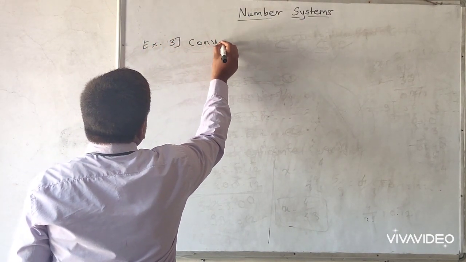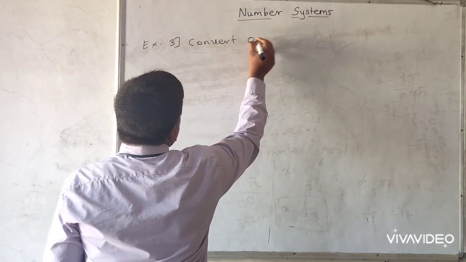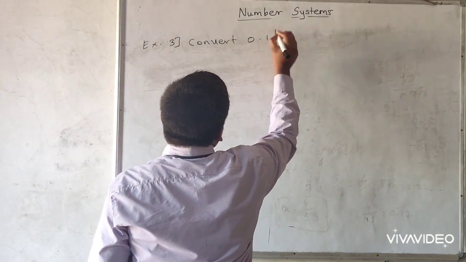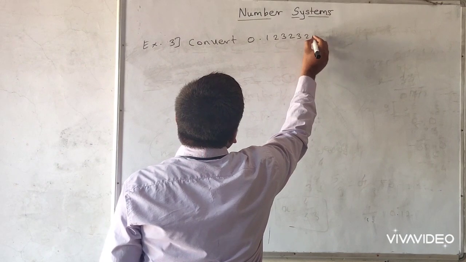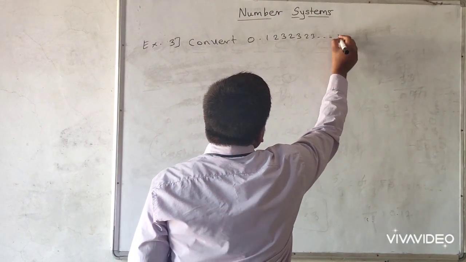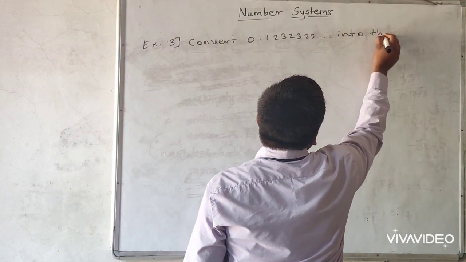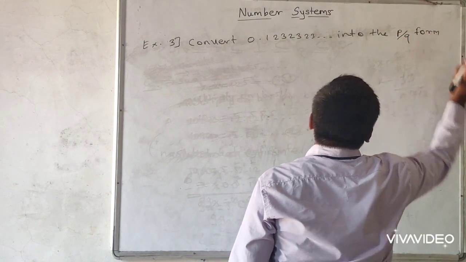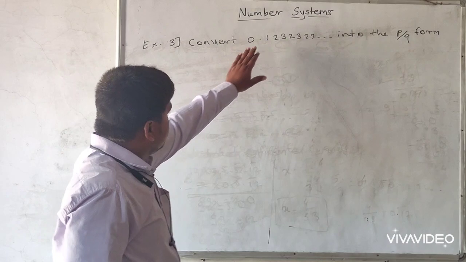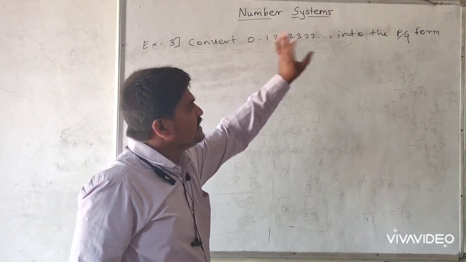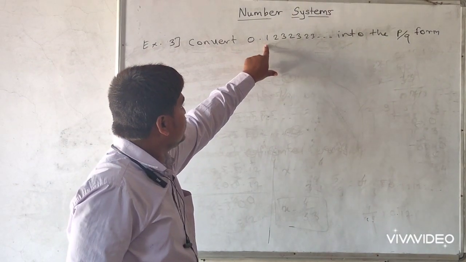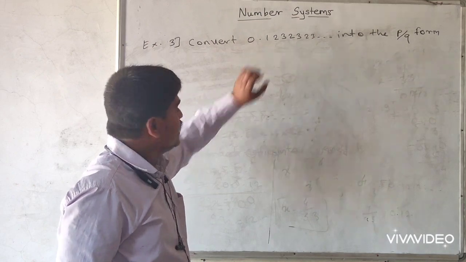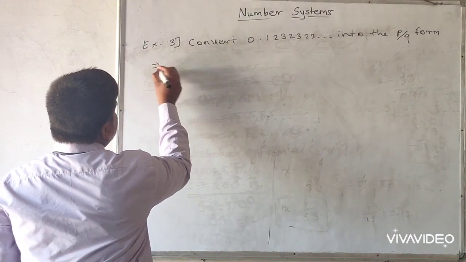Convert 0.12323 and so on into the p by q form. Here 23 is repeated, but 1 is not repeated. So directly we can write it as it is.